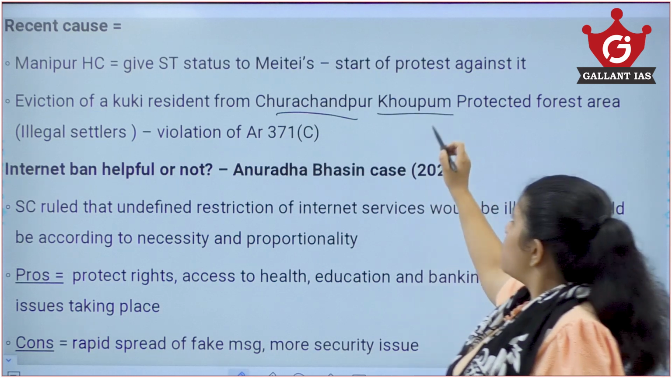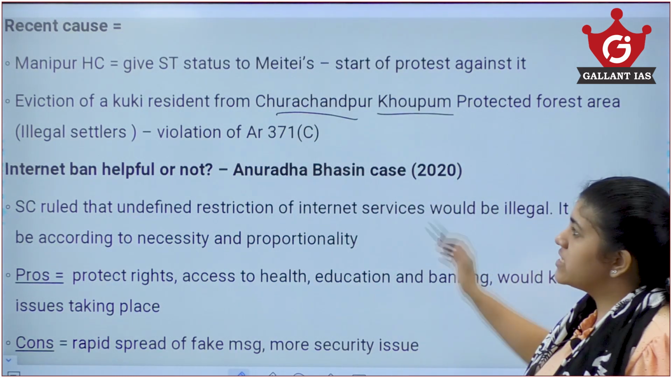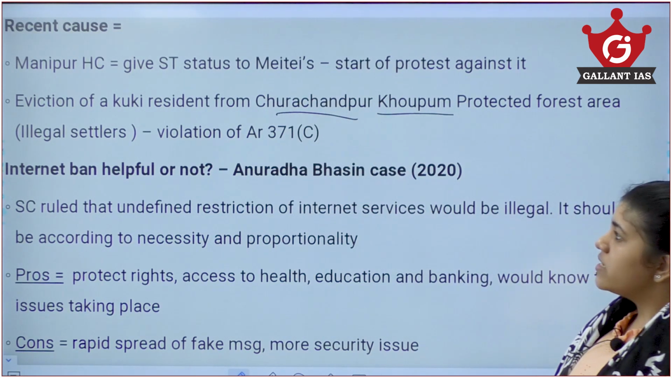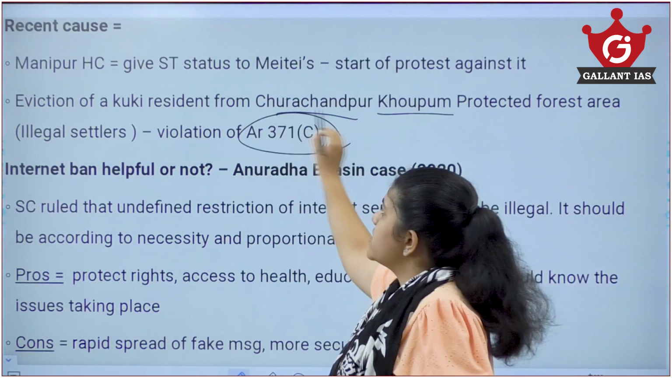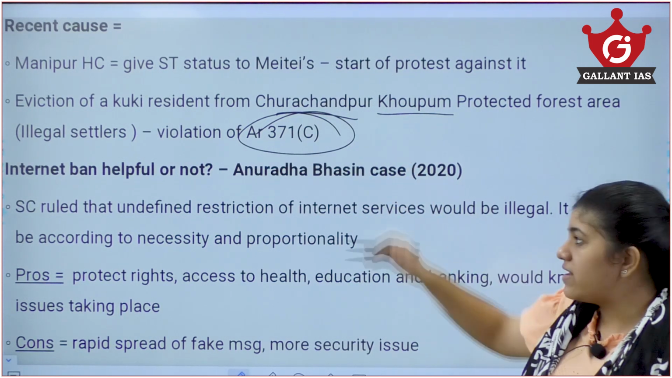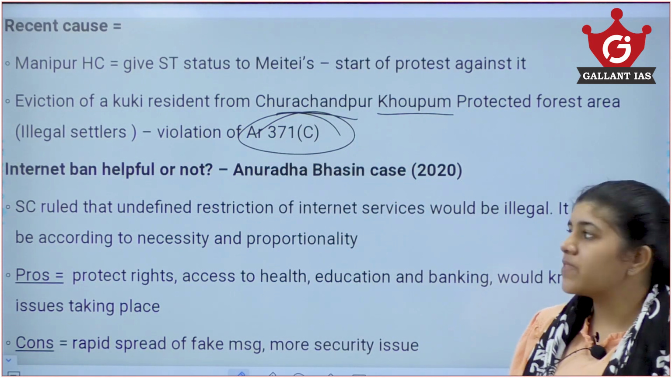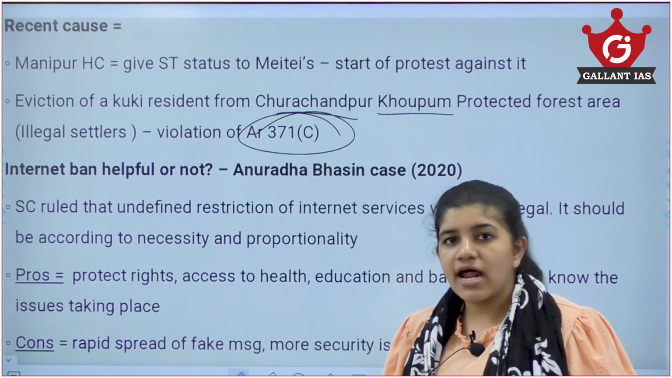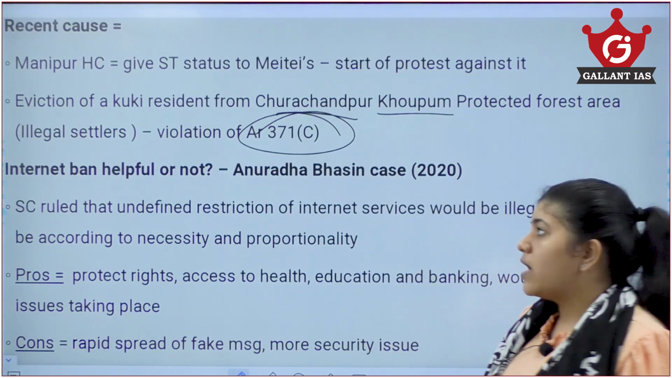Also, there was the eviction of a Kuki resident from Churachandpur Khoupum, a protected forest area, where they were residing in an illegal settlement. But they stated that it was a violation of Article 371C, which is for their tribal welfare in the Manipur region. Now, these are some of the reasons which have again started fueling the crisis and protests in the Manipur region.